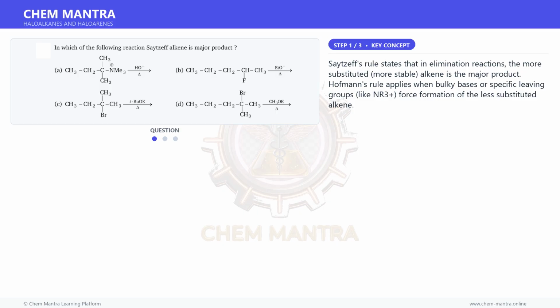Saytzeff's rule states that in elimination reactions, the more substituted, more stable alkene is the major product. Hofmann's rule applies when bulky bases or specific leaving groups, like NR3+, force formation of the less substituted alkene.